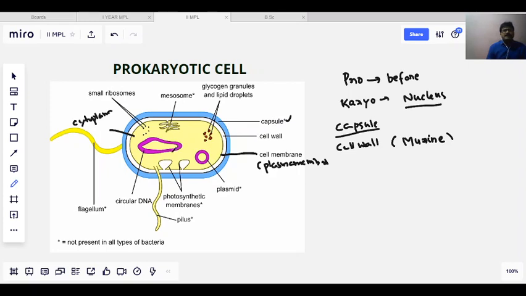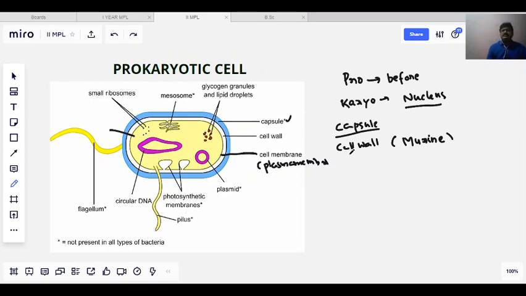In the cytoplasm, the outermost region contains this structure called the flagellum. Some bacteria have flagella, and some prokaryotic cells also have attaching structures known as pili. These two structures are there. The pilus is particularly seen in some bacterial organisms, that means the prokaryotic organisms.